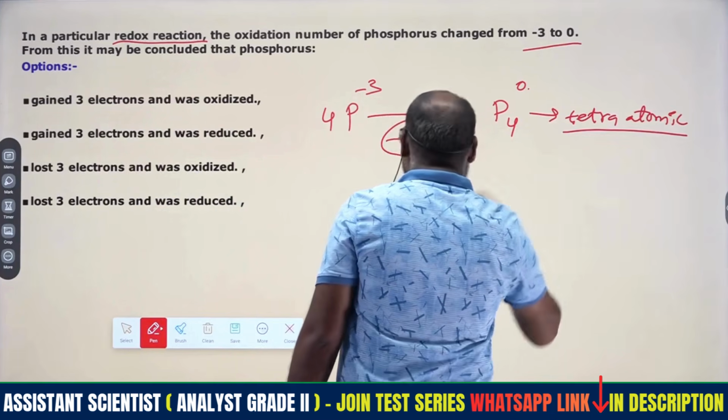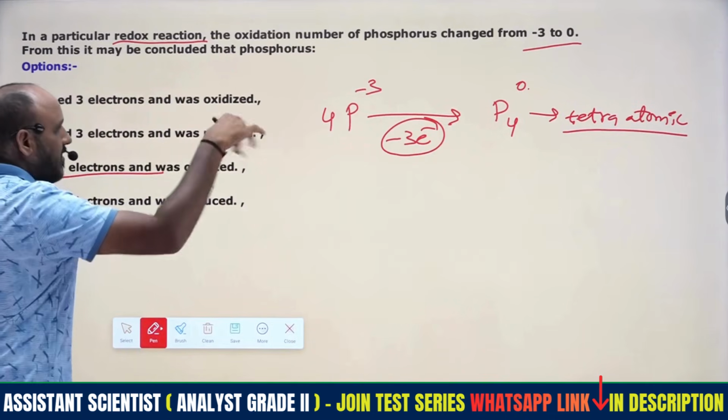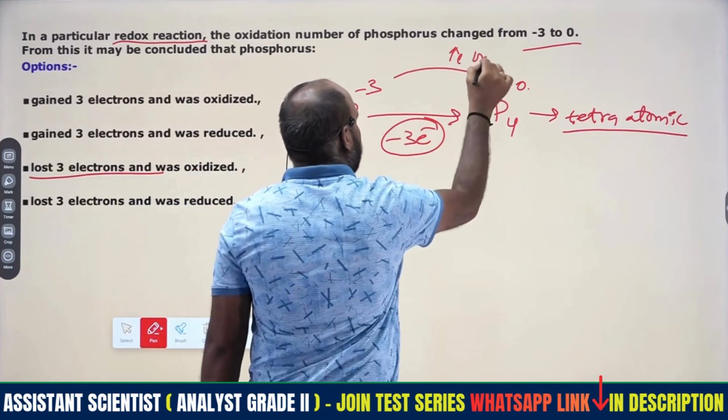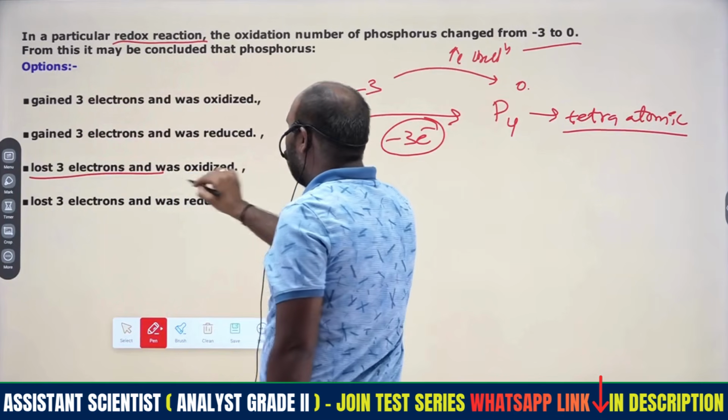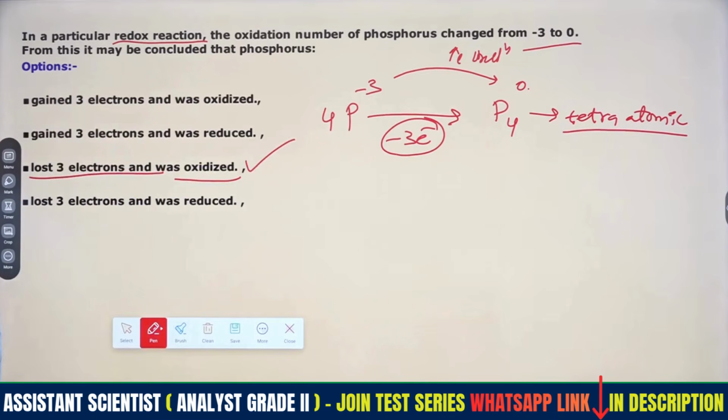So the oxidation state is increasing from -3 to 0, therefore it is called oxidation. That becomes oxidized. This option is correct.